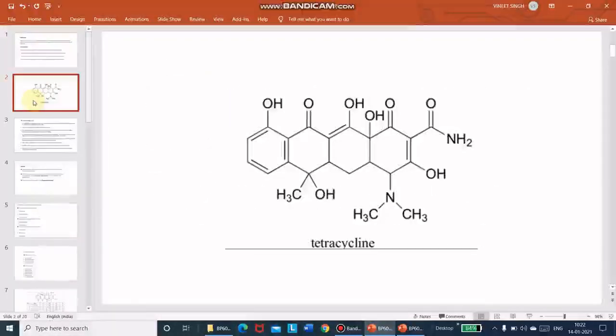So this is the tetracycline structure. That is the naphthene ring. 4 rings are there, and all rings have different groups. Mainly the groups are hydroxyl, carbonyl, hydroxyl, thiol. These are the groups.